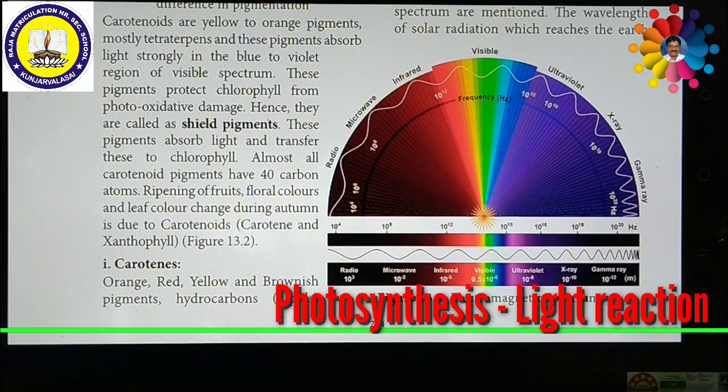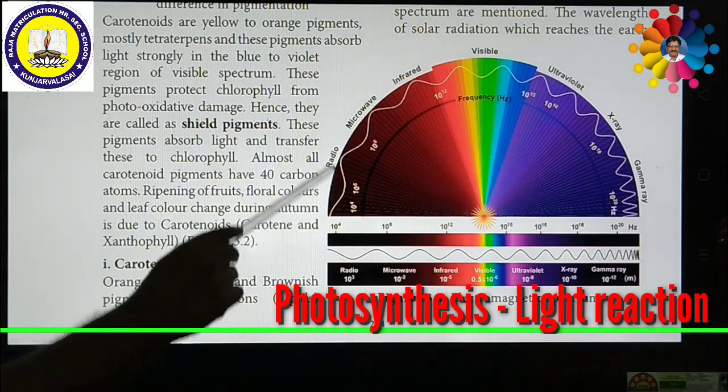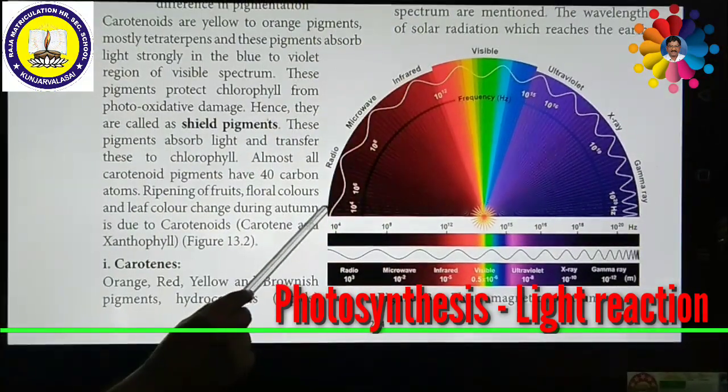The wavelength is the distance between successive crests and troughs. That means the distance between successive crests or successive troughs, one crest to another crest. For example, see here, this is a wavelength. This is a wave.